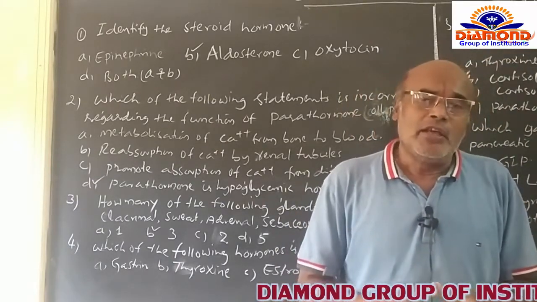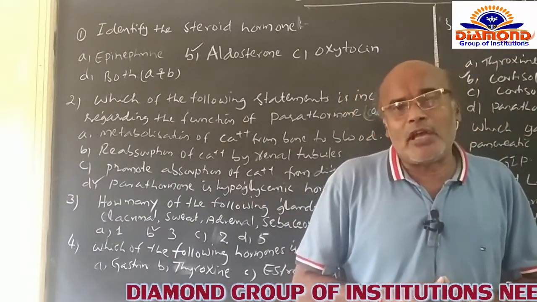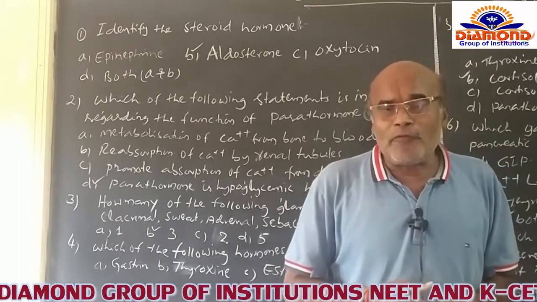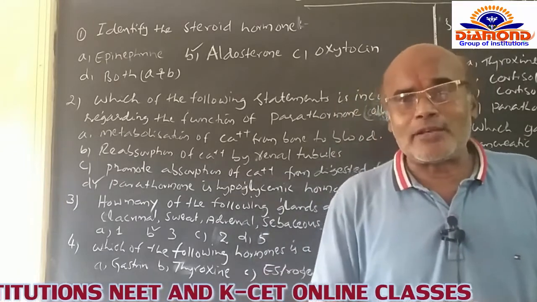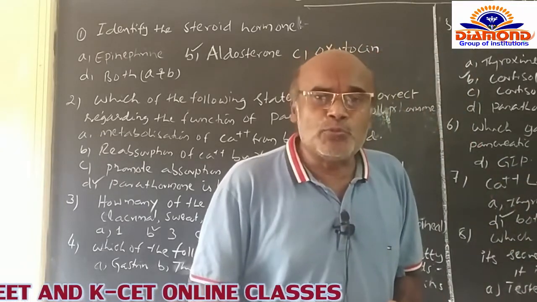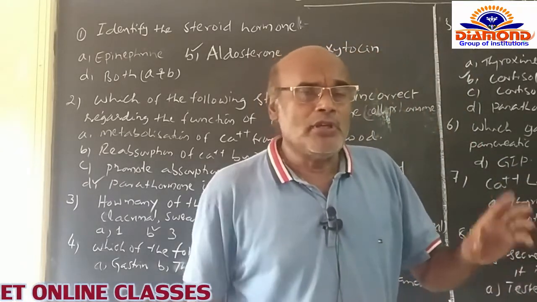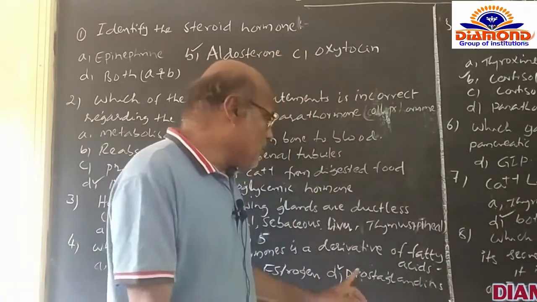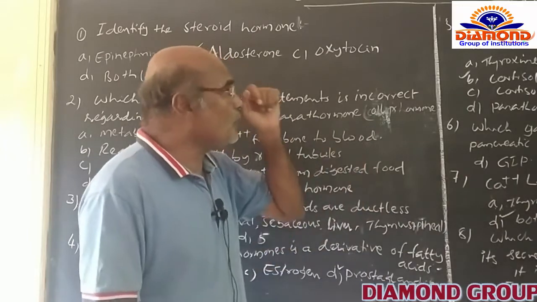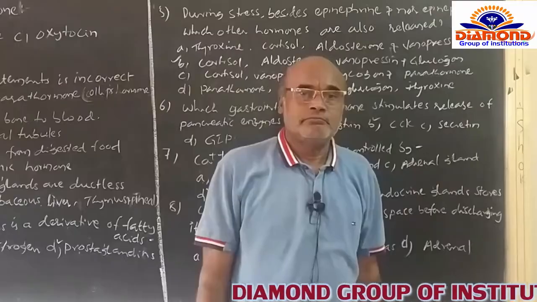Not only that, when they are synthesized and produced from a group of fatty acids, the prostaglandins are helpful in the contraction and relaxation of the smooth muscles of the body. So that's why the D option is the correct option for this question, and now we are opting for the D option. And after that, you go for the other question.